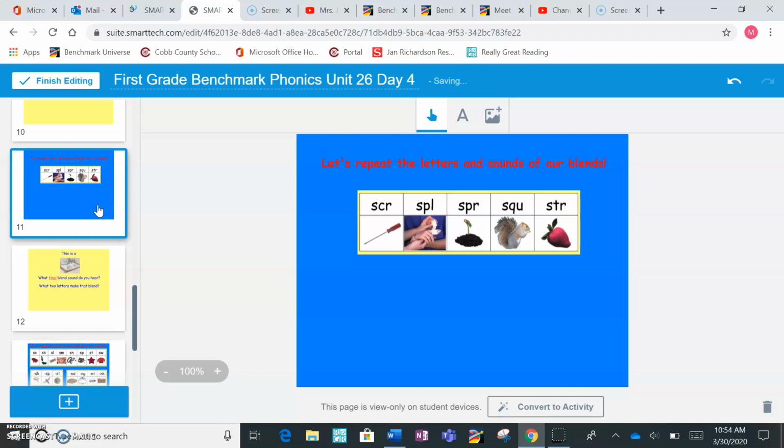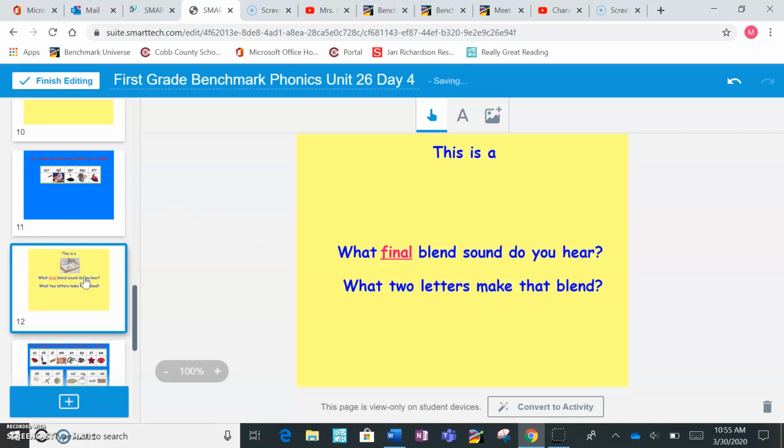All right, let's practice some three-letter blends. Are you ready? Scr, spl, spr, squ, str. Okay, this is a sink. What final blend sound do you hear? So that's at the end. What blend sound do you hear at the end of sink? Ooh, I heard nk. What two letters would make that blend? I think it would be an NK.